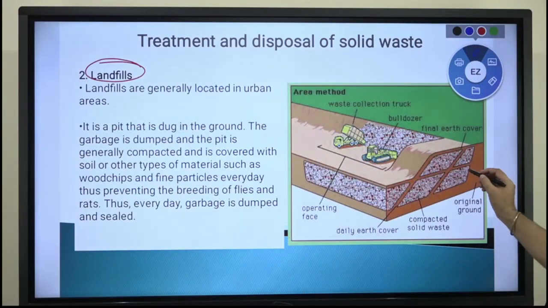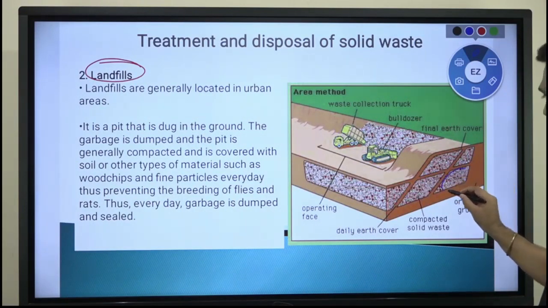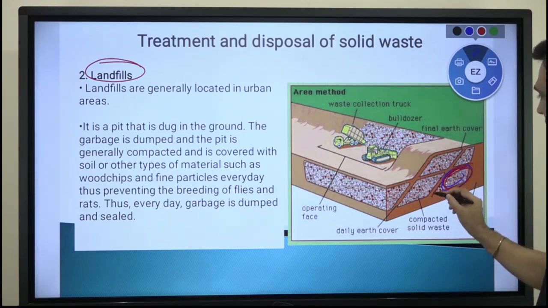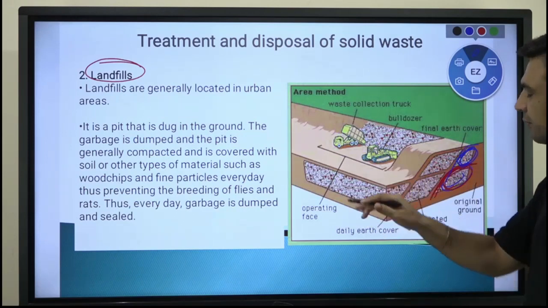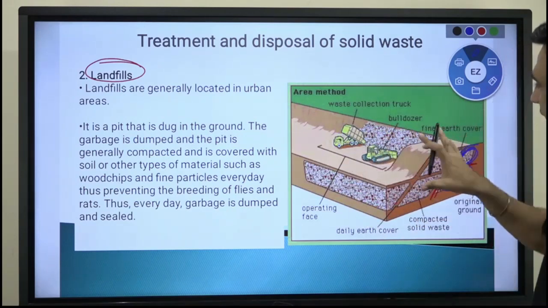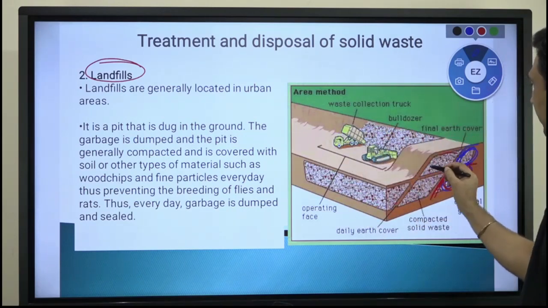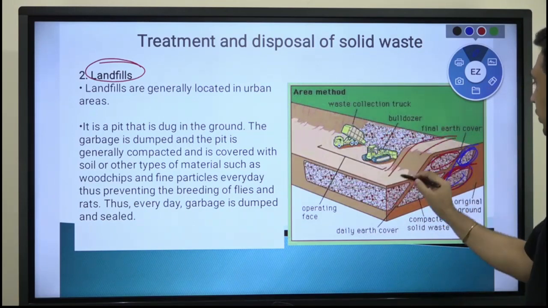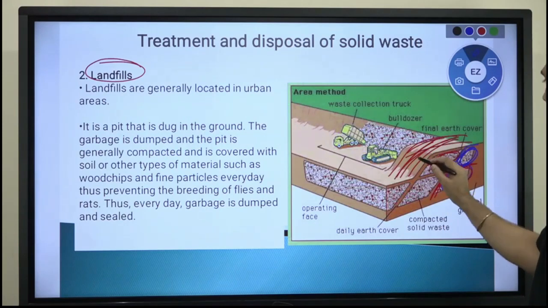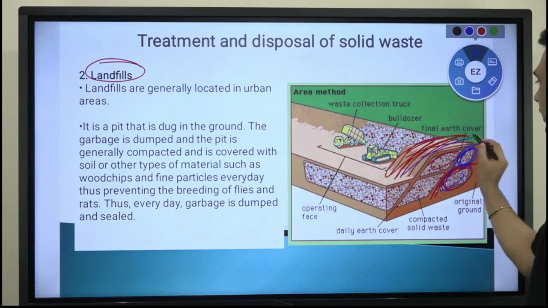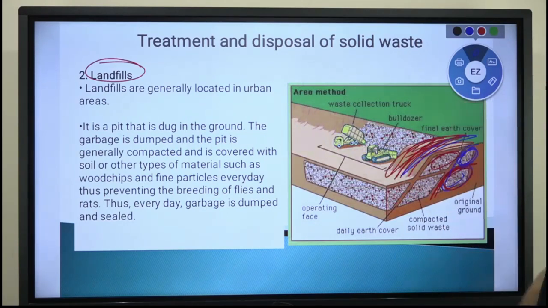Just to explain, for example, in a particular day, if you brought that particular waste, now you have compacted it. When you compacted it, you created a layer. Over this you created another layer. In the same way, another day you brought waste, compacted it, then created another layer. That way you dumped the whole waste through layers. For example, this day you brought this waste and covered it with this layer. So it means flies and all that cannot act on that particular waste, and therefore the surrounding environment will remain safe.